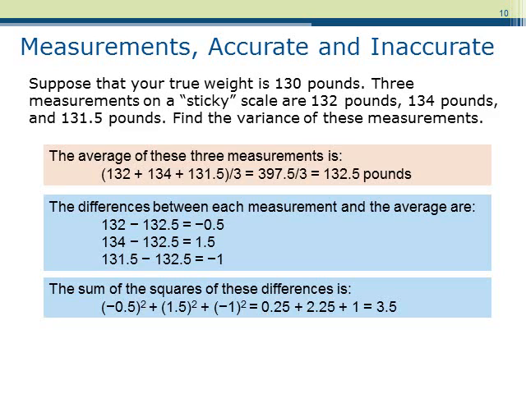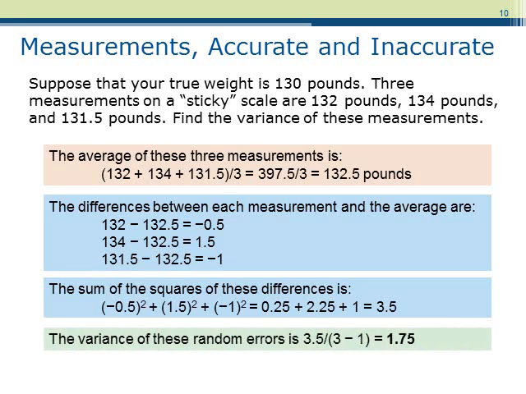So we take the differences found in the line above and square each of them and then sum. So we have negative 0.5 squared plus 1.5 squared plus negative 1 squared, which again gives us 3.5. So the variance is found by taking the sum of these squared differences and dividing by n minus 1, or 2 in this case. This leaves us with a final answer of 1.75 pounds.